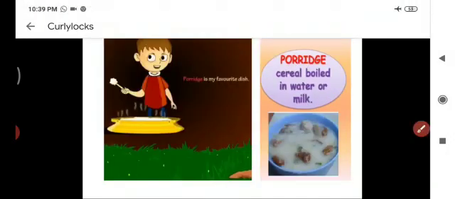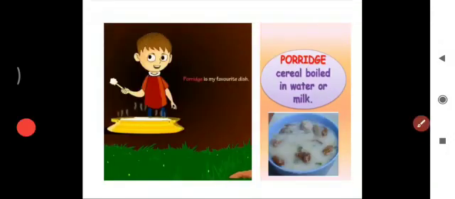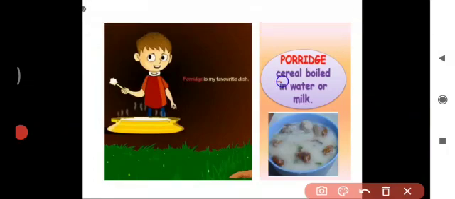Next one is porridge. What is the meaning of porridge? Cereal boiled in water or milk. Porridge. It is a cereal boiled in water or milk. So children, you love to eat porridge, right? It is a healthy one. The sentence: porridge is my favorite dish.